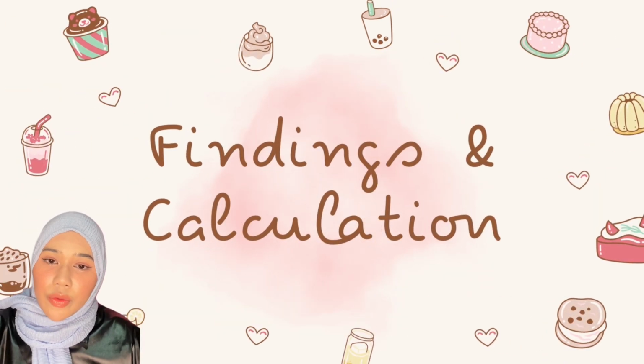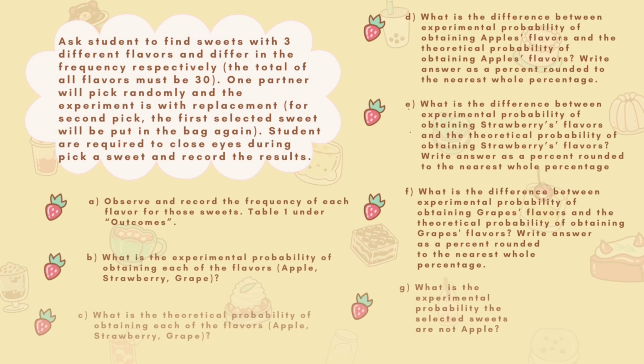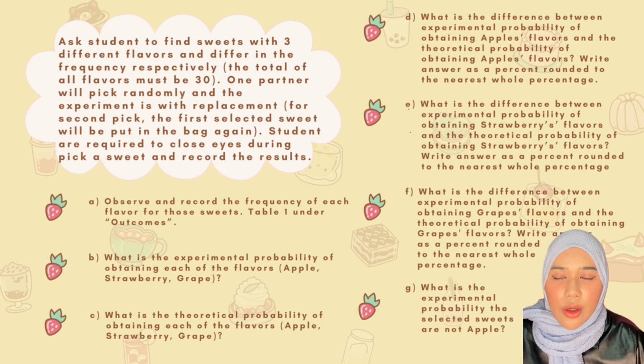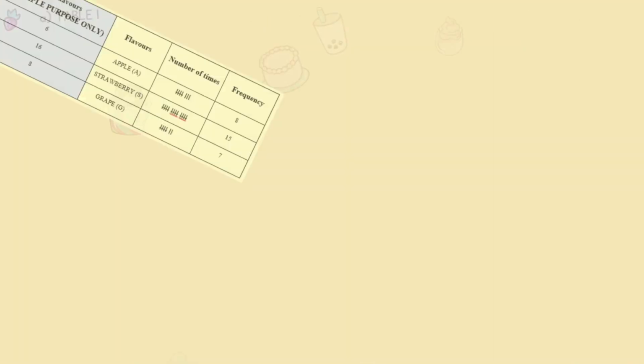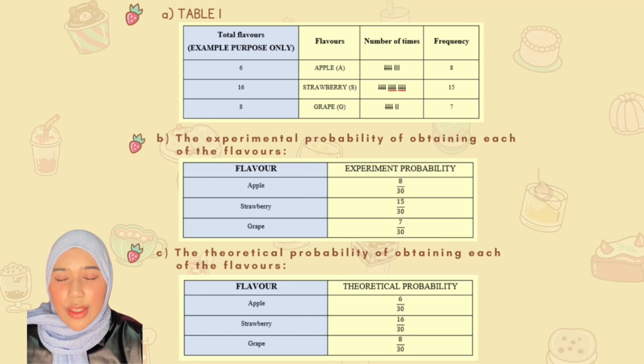Okay, now let us move to the findings and the calculation. There are 7 questions that we need to answer. Question A will be explained by me and the rest will be explained by my group members. First of all, we are required to do observation and record the outcome of each flavor of the sweet.